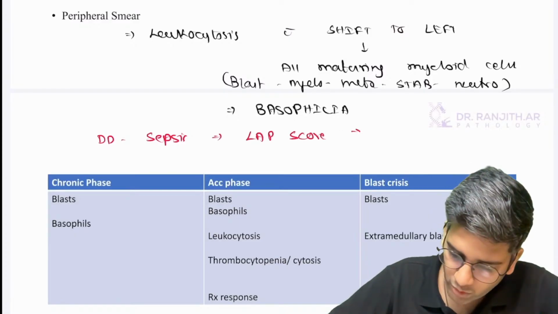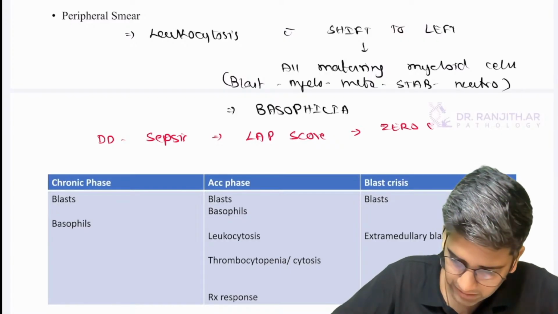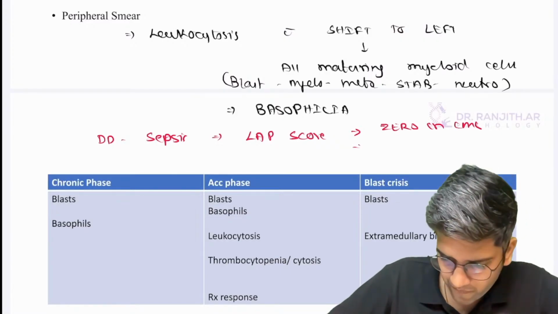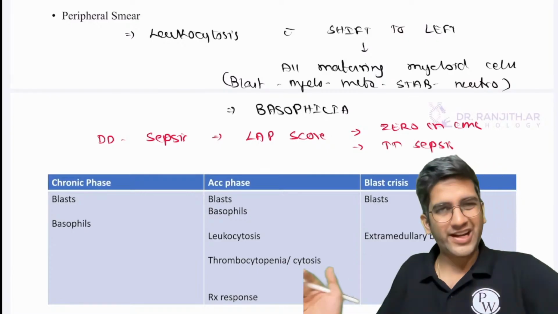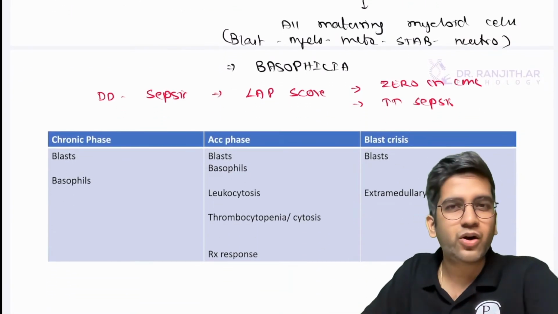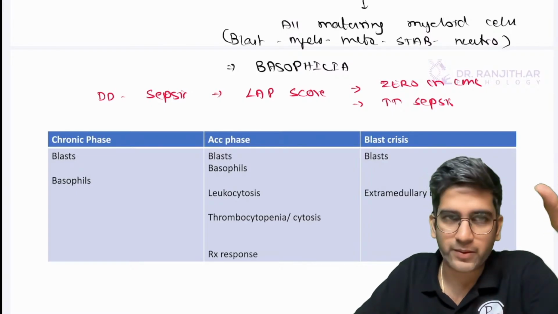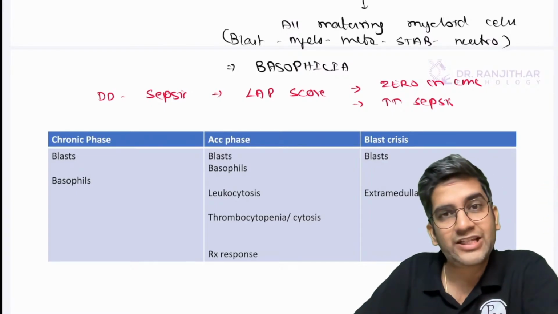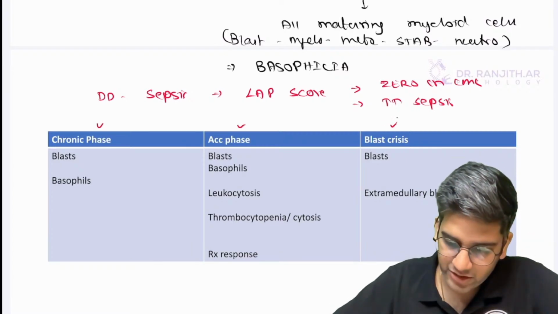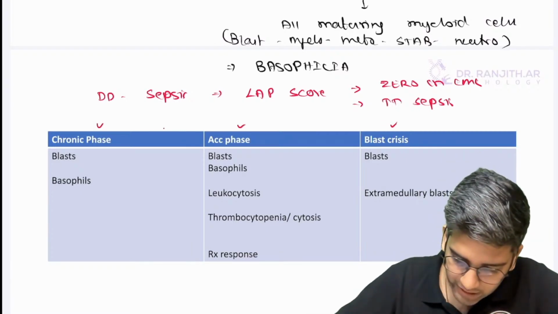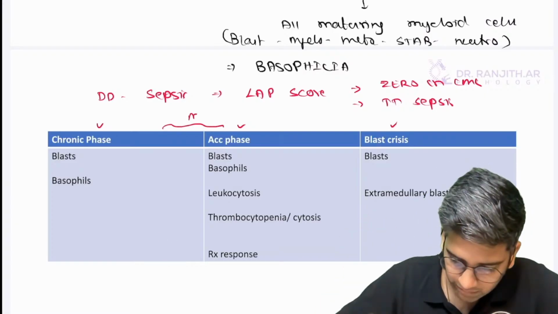LAP score is almost negative or low or zero in CML, and it is increased in case of sepsis. Though it's not required, if you want, write it. In a Viva, if they ask, tell, because no one uses LAP score, right? So now I know it is CML. If I know CML, the next job for me is to phase it, whether it's in a chronic phase, accelerated phase, or blast crisis. As per the new WHO, these two are merged.